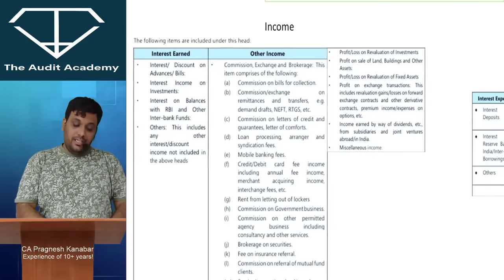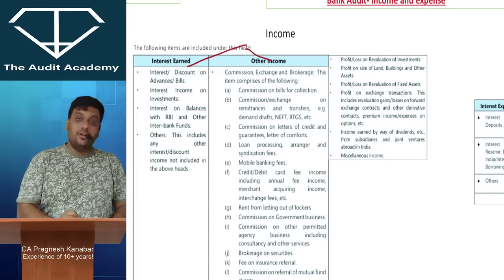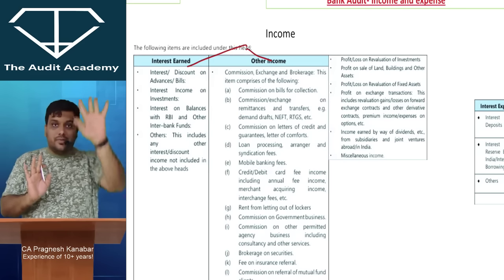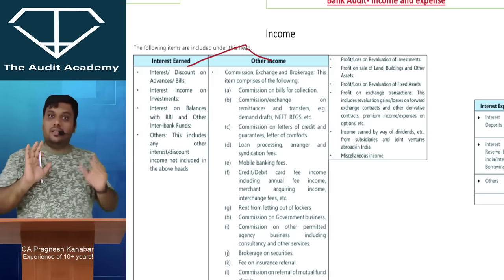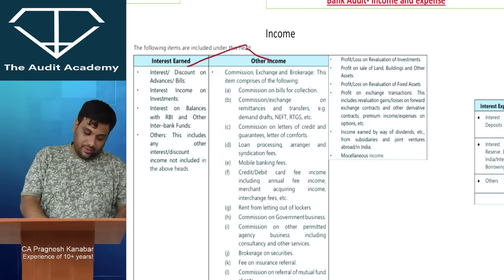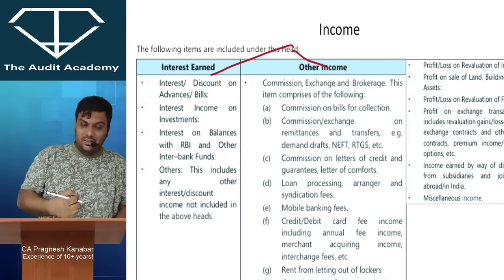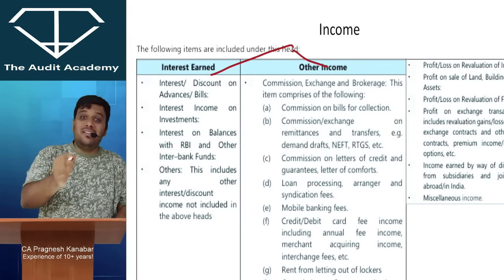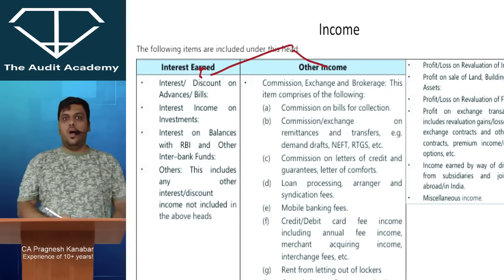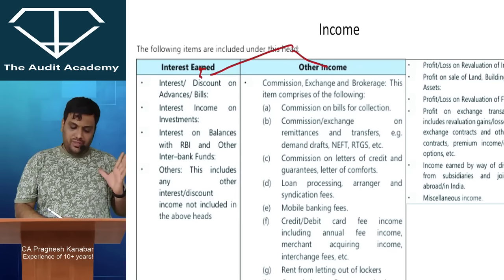When it comes to income audit, a bank's income is divided into interest earned and other income. So just go through this list once, what is covered in interest earned and what is covered in other income, because there you may end up committing some mistakes. For example, if the bank is purchasing a bill at a discount, then that is interest income for the bank, not commission income. So these small things you have to be very careful about.